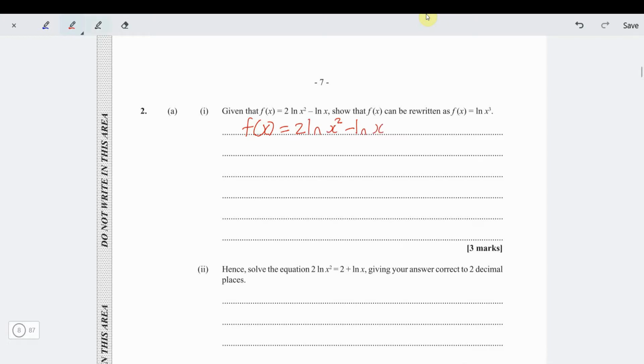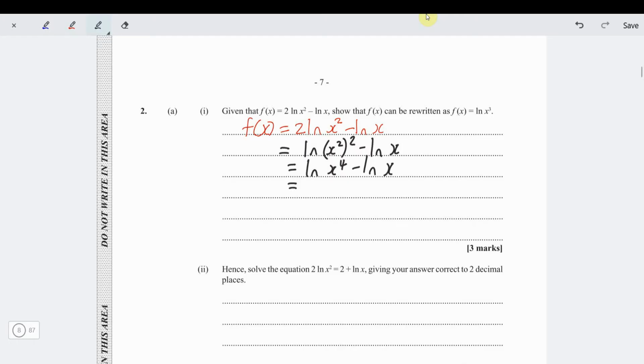By rules of logarithm, we know we can do what? We can bring up the power. We can bring up the power to rewrite this then as ln x squared, being squared, minus ln x. Now ln x squared squared is ln x to the 4 minus ln x.